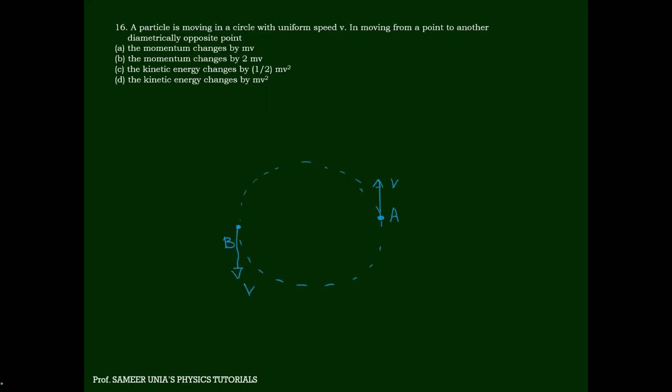Ulta ho gaya. The momentum changes by mv. Acha, can anyone tell me how much is the momentum over here? अरे भाई, tell me. Momentum on the particle कितना है? mv. अच्छा, इधर मोमेंटम ऑफ द पार्टिकल कितना हो गया इधर इस केस में? माइनस mv. Why? Because डायरेक्शन उल्टा हो गया. Can anyone tell me what is change in momentum? -2 mv. Very good. It is minus 2 mv. And magnitude will become 2 mv only.